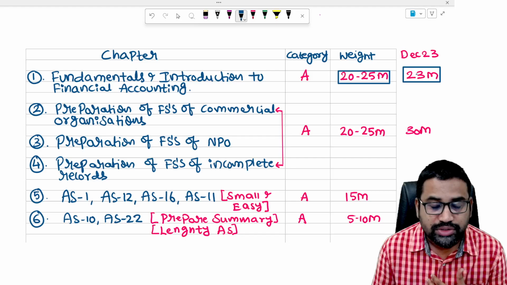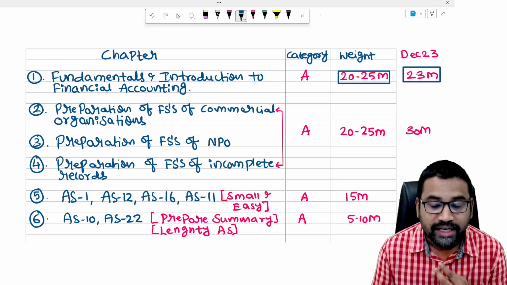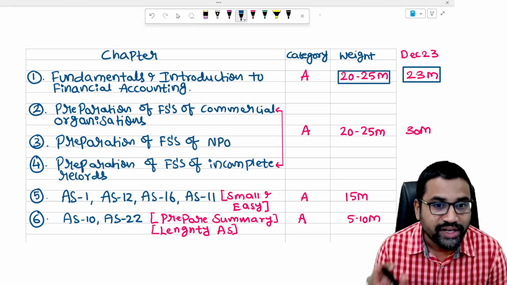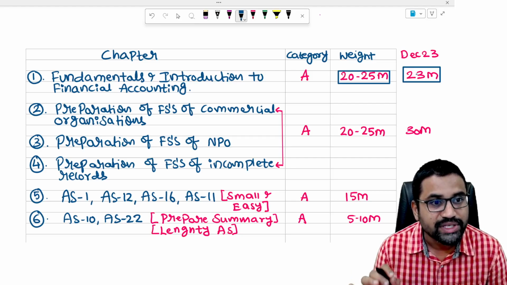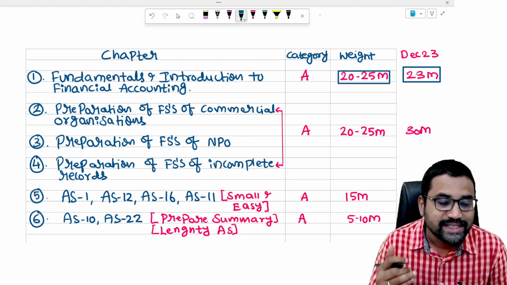This time also you will definitely see one or two questions from the first chapter and 3 or 4 MCQs from the first chapter. So around 20 to 25 marks you can definitely expect from this chapter. As a preparation strategy, first you should complete chapter number 1.